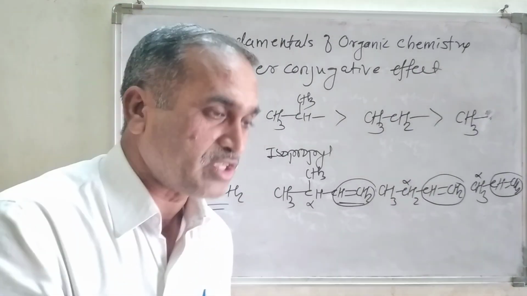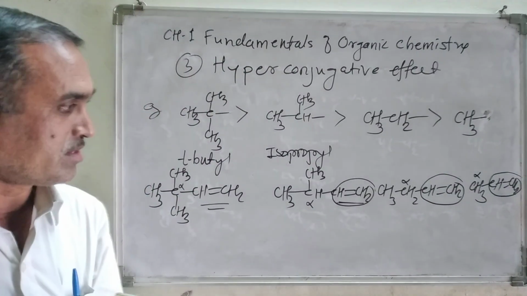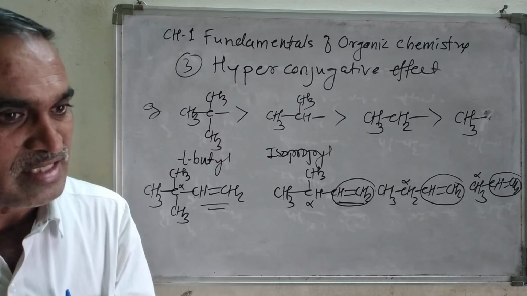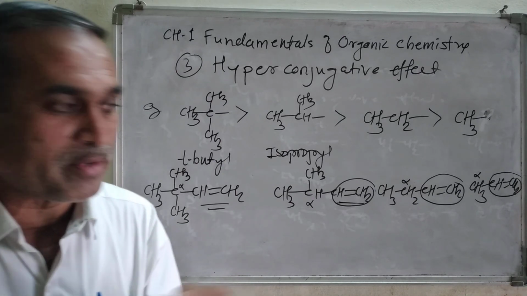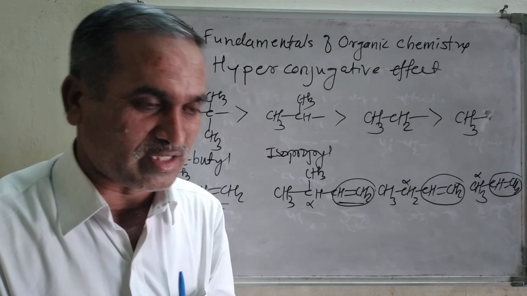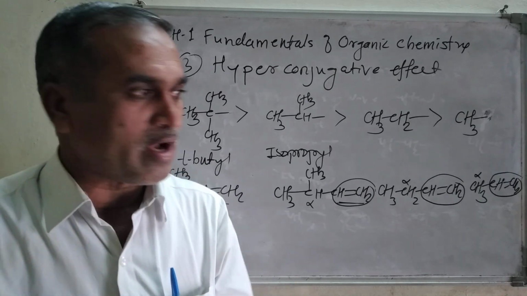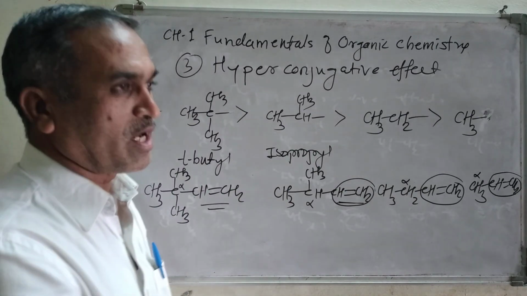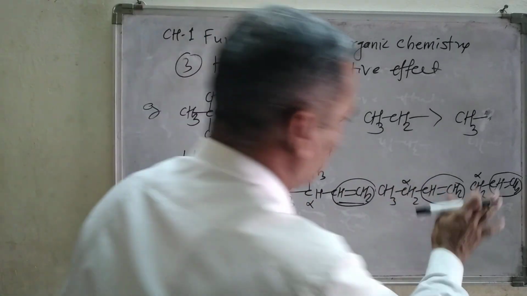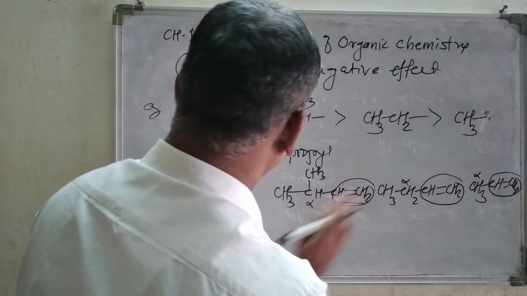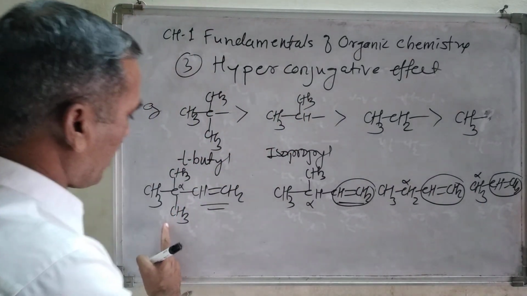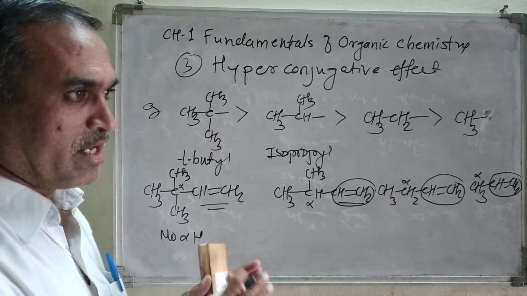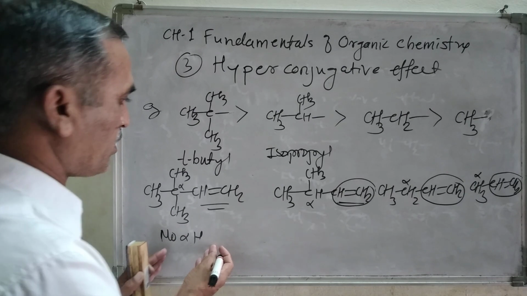What I just now said: if the alpha hydrogens increase, the number of hyperconjugative structures goes on increasing. Hence, if the number of hyperconjugative structures increases, the stability of that molecule increases. That is the thing here. Now look at here. Here there is no alpha hydrogen atom. Therefore, there is no hyperconjugative structure here.